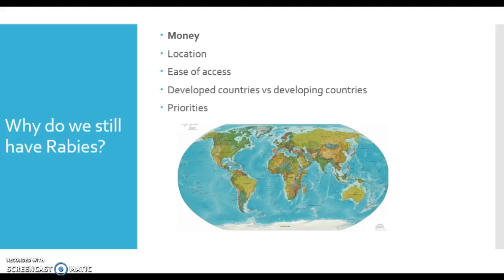Some countries have to develop a list of priorities. There are some areas where, obviously, there are other issues happening. We need to prioritize and decide what needs to come first.